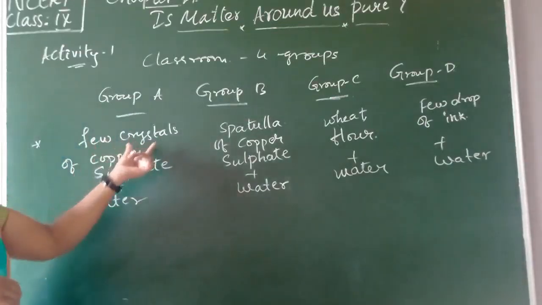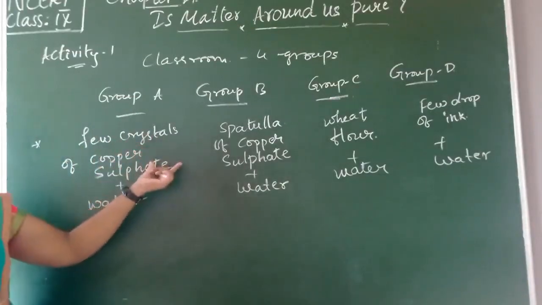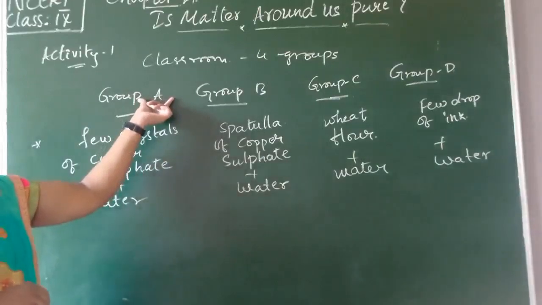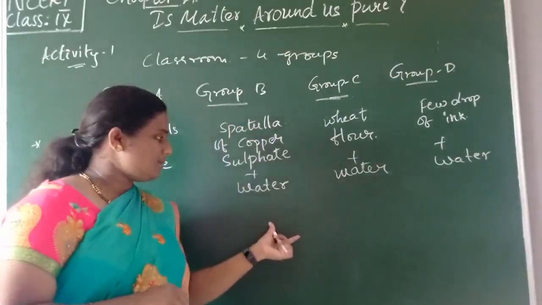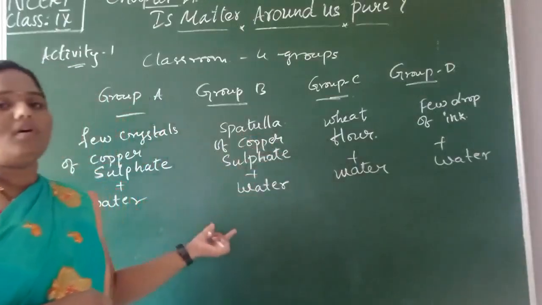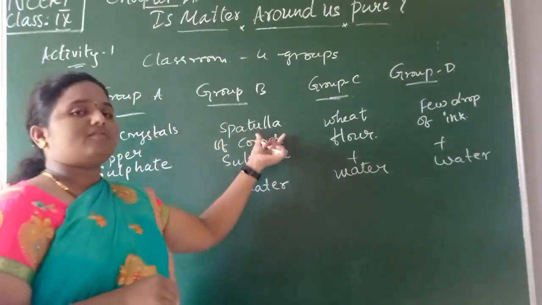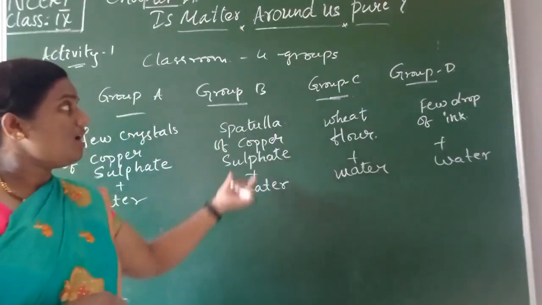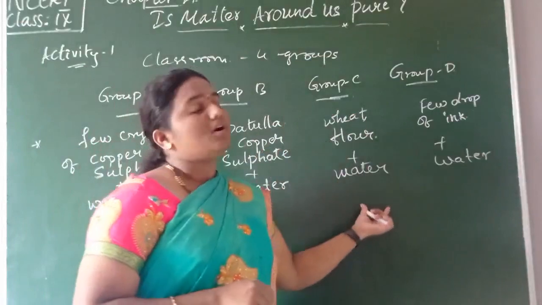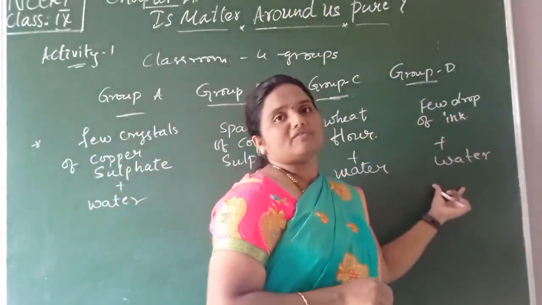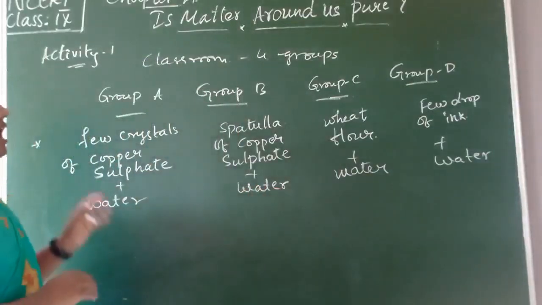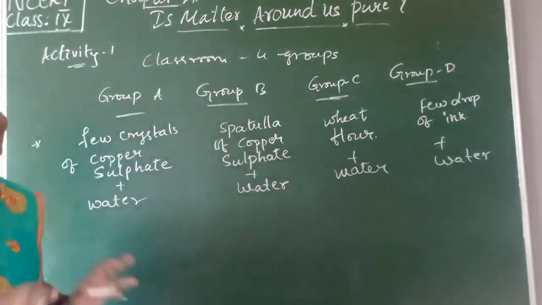What we are going to do: we take water and add a few crystals of copper sulfate for group A, and for group B we ask them to stir one spoonful of copper sulfate into the water. For group C, wheat flour or chickpea powder we can add to the water, and for group D, a few drops of ink are added to the water. We have to ask them to observe carefully.